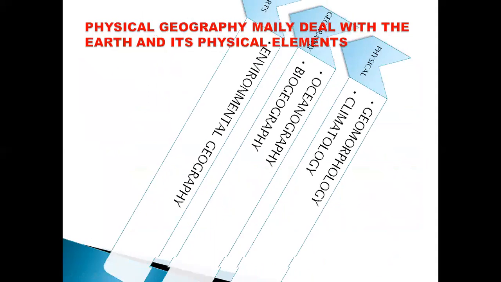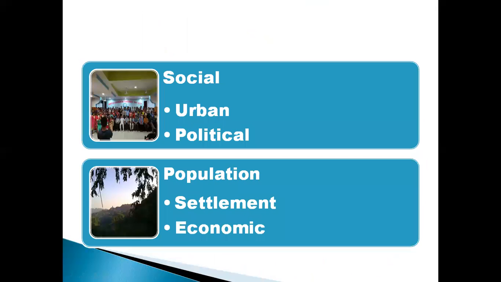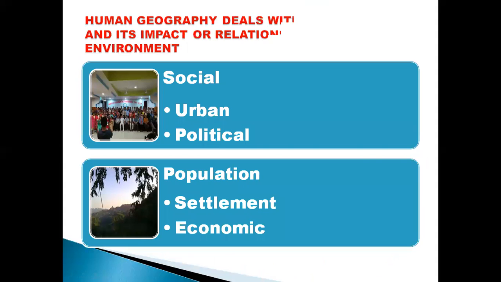After that, if we go to the human part, we have to study human state in society, the social things. Social, rural as well as urban things. Urban geography is there, rural geography is there, all those things we study in social geography.